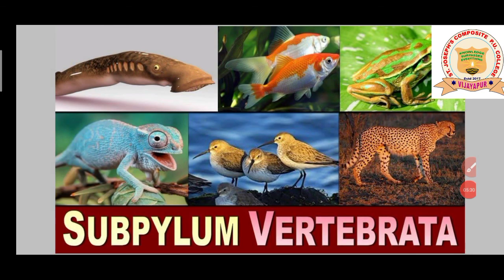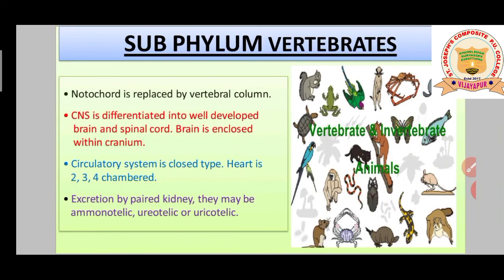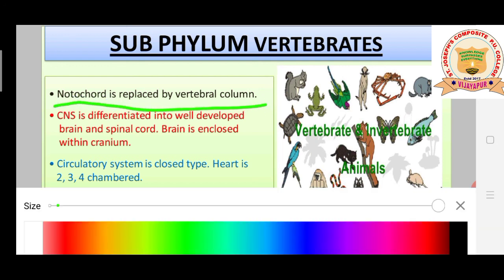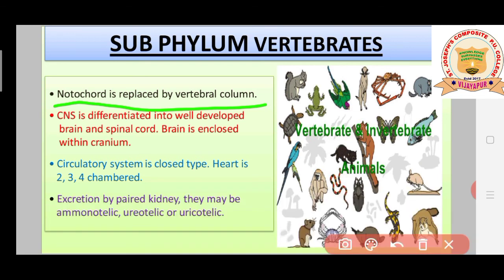Okay, here are some groups of animals you can observe. Now let's discuss this group of animals. What are the general characteristics of subphylum vertebrata, students? Notochord is replaced by the vertebral column, students. In this group of animals the notochord is replaced by the vertebral column, so they do not possess the notochord. It is replaced by a solid supporting structure, the backbone, as we generally call it, that is the vertebral column.